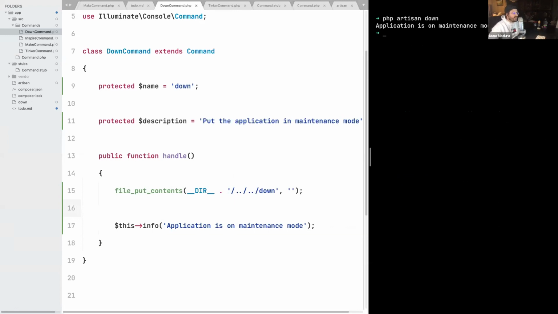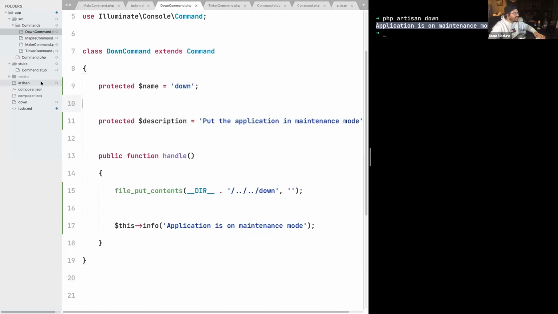And I can see that I get the feedback on the terminal saying that the application is in maintenance mode. And I can equally see the down file we just created, right there on the root of my project. So how the hell can just creating a down file on the root of my project put my application in maintenance mode? Well, what Laravel does is that it has this magical middleware that checks if your application is in maintenance mode.